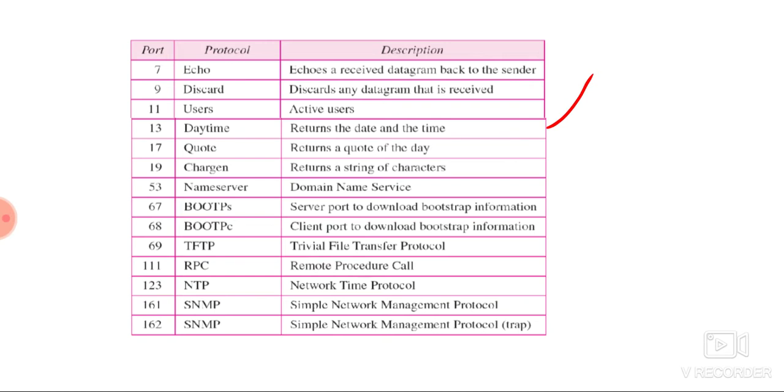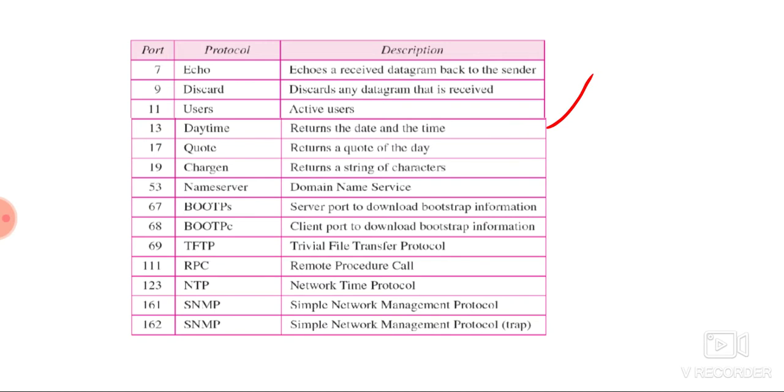Port 13 returns the date and time. Port 17 returns the quote of the day. Port 19 is chargen, and it returns a string of characters. Port 53 is used for name server, the Domain Name Service, which we will study later in application layer protocols. Port 67 is used for bootps, the server port to download bootstrap information, and bootpc is the client port to download bootstrap information.